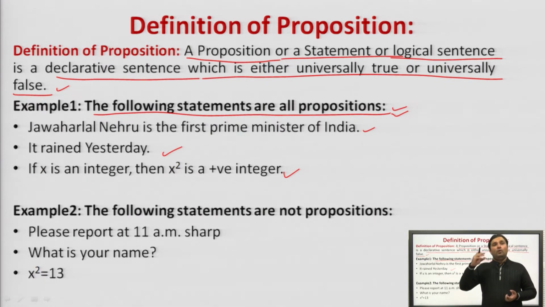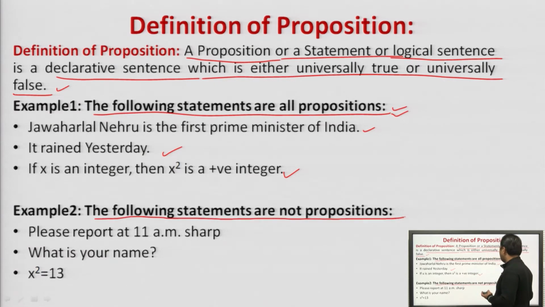Therefore, propositions are those declarative sentences for which we can commit that they are universally true or universally false. Now, what are not propositions? A statement in which we cannot predict whether it is universally true or universally false is called a not proposition. The examples are as follows.